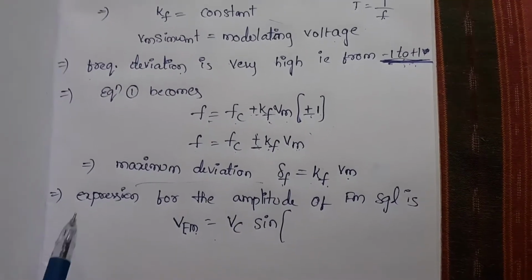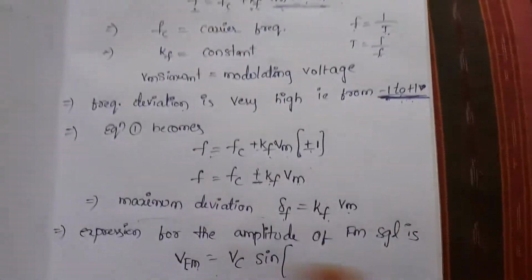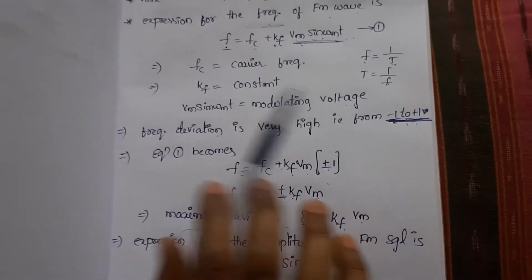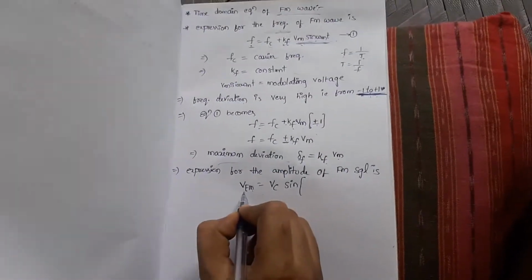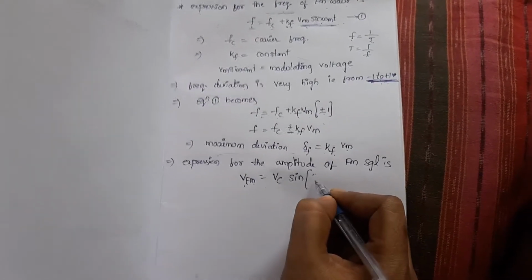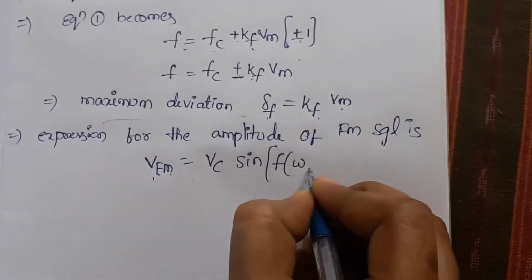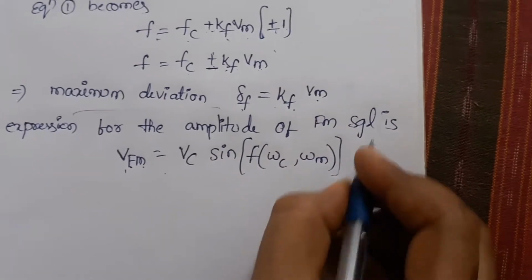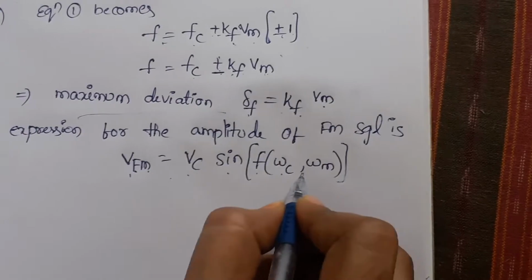So now we'll write up to this for the FM wave. This belongs to the FM frequency response. Now we'll write the FM amplitude response, that is, Vfm equals Vc sin of theta. I am writing the theta value as being multiplied with the carrier signal and message signal, that is, Vc sin f of omega c, omega m.